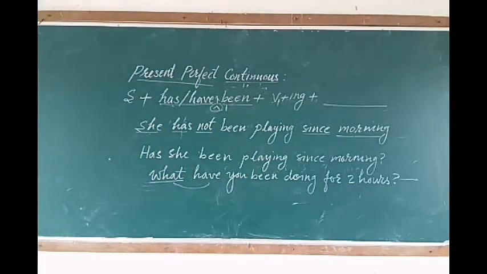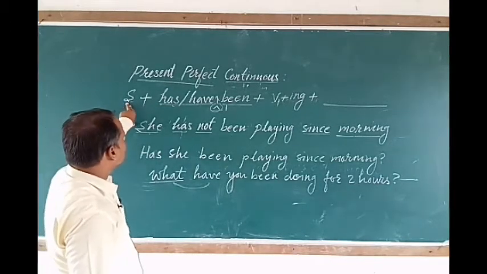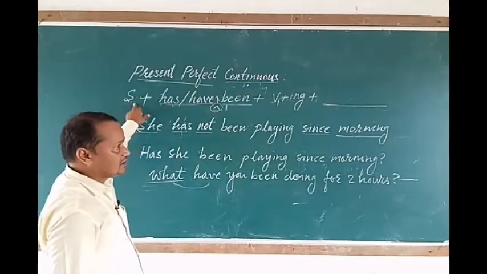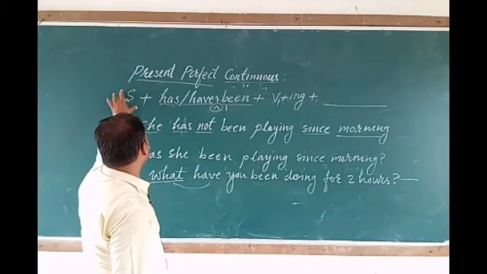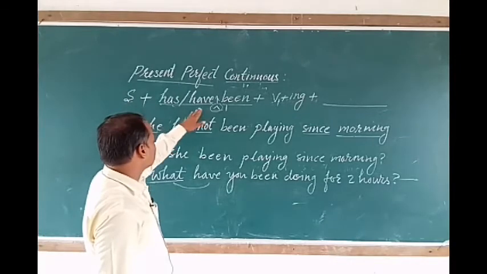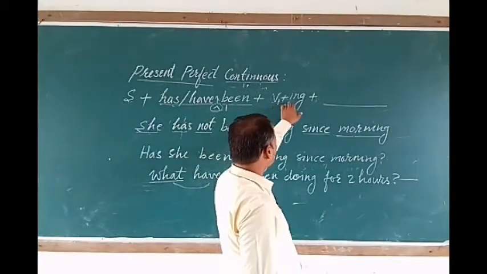So I hope now you have understood the structure of this sentence. Let me repeat it once again. The structure is subject plus has or have plus been plus the first form of the verb plus ing.